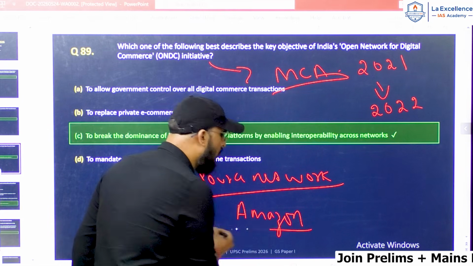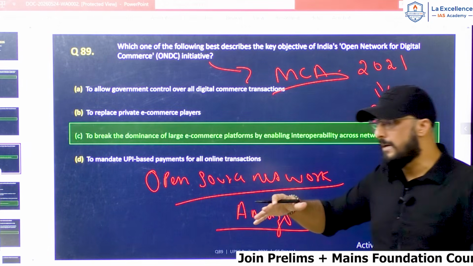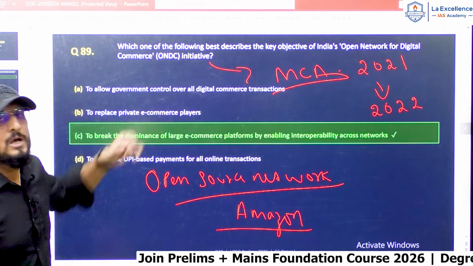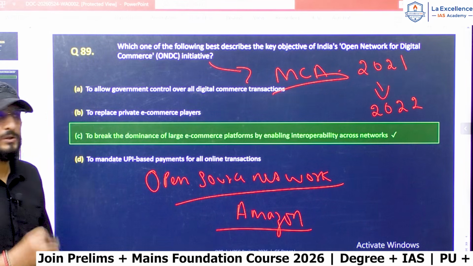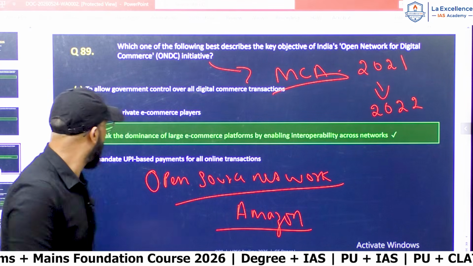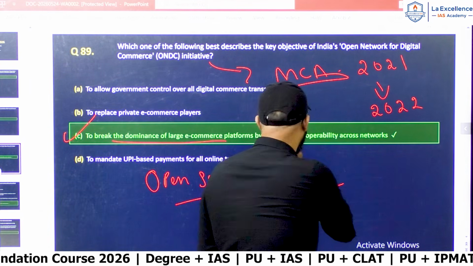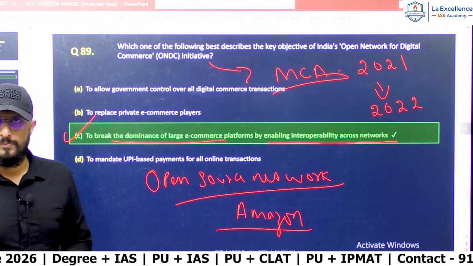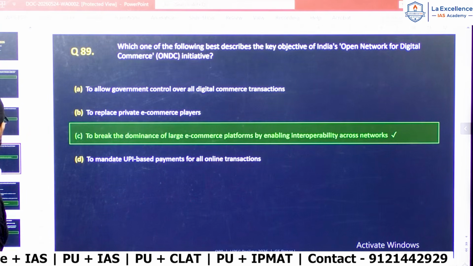Hence, the correct answer for this question is option C. ONDC was launched to break the dominance of large e-commerce platforms by enabling interoperability across networks. So the correct answer is option C.